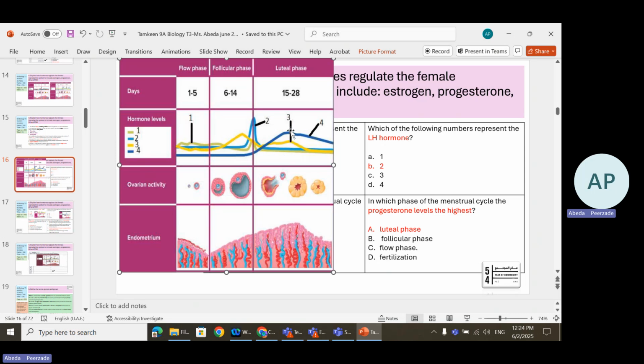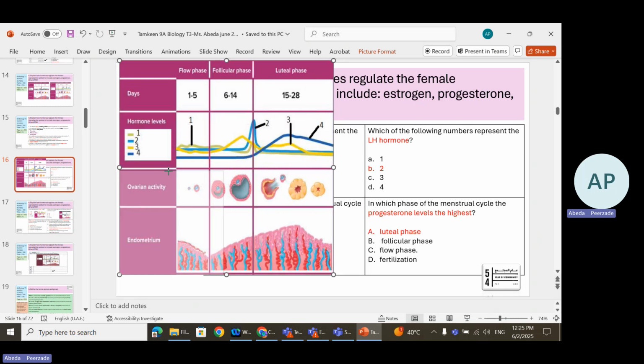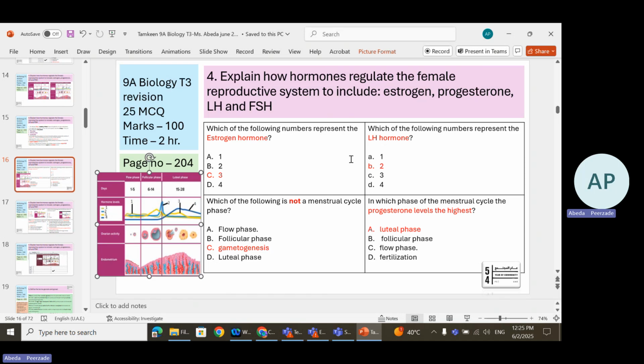This is estrogen, which is colored in yellow. So don't think about the colors. Colors can be any colors, and may not be the same as in your textbook. I'm repeating it again. Just remember the order of the hormones: first FSH, second LH, third estrogen, and fourth progesterone. So number 3 is your estrogen.